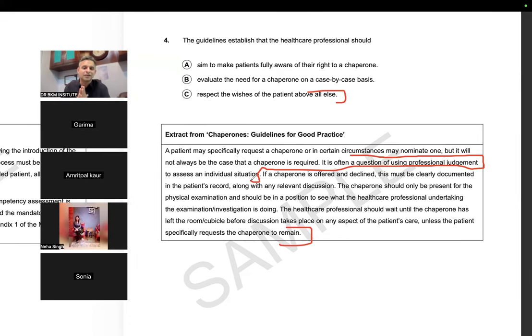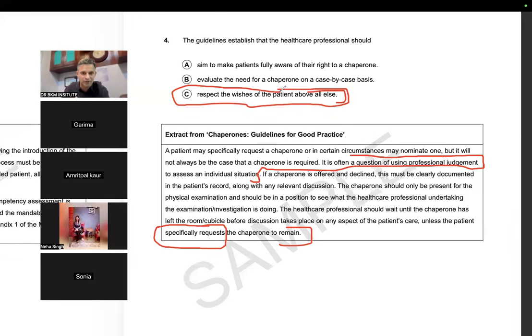But ultimately, it's not the patient who will take the decision, because he can only specifically request. He can't order anyhow. So the first thing is not to take the patient's will into consideration. The first thing is to make a professional judgment, by the healthcare professional, whether a chaperone is required or not. So that is how this question becomes a tough question.